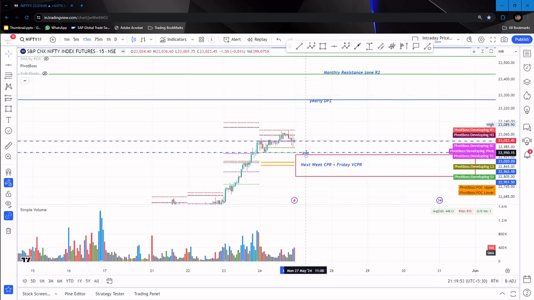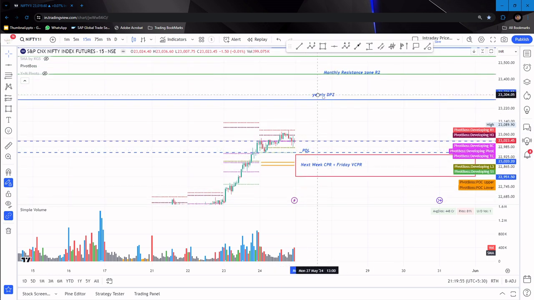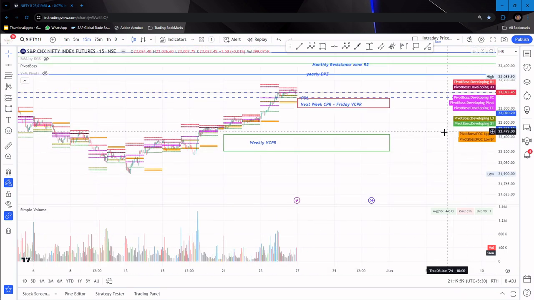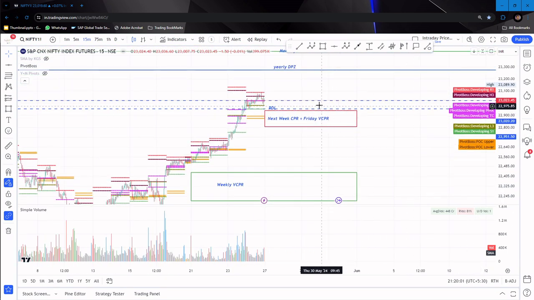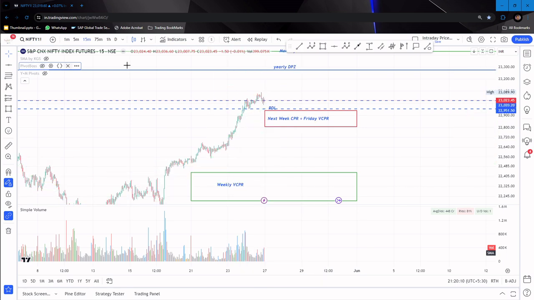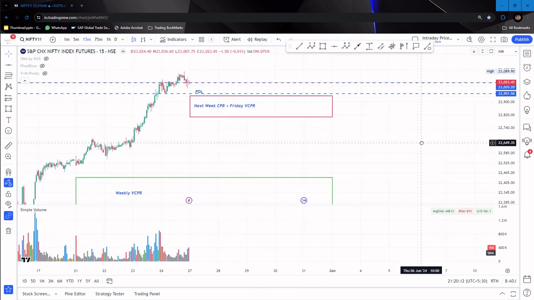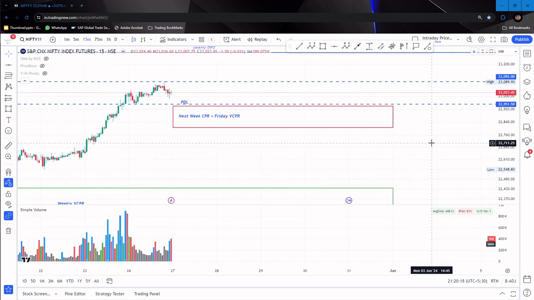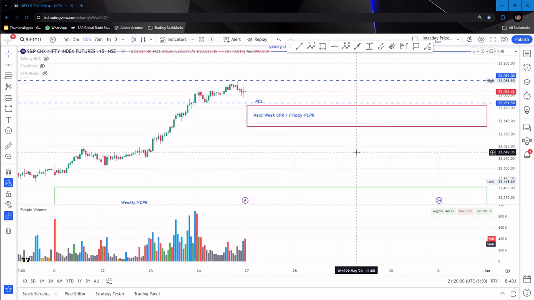Let me do some analysis. Let me put it like this. Clear? So now we have marked all these zones. Now let me highlight all these, remove this, and close this as well. So this is the previous day low, and this is the previous day high. So we know what is going to happen for next week.